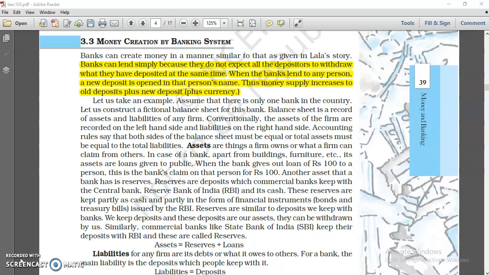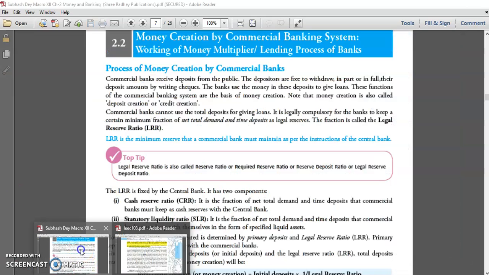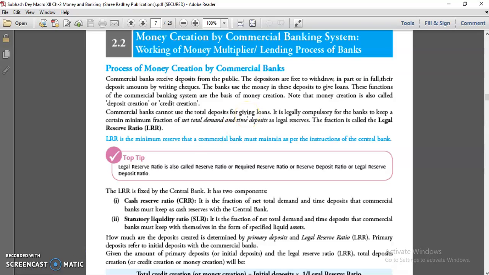Today I have come up with a new video in the same series which we were doing earlier, that is money and banking. In this video, we will be discussing the functions of the central bank. Before continuing with this, I am going to repeat the credit creation which we were doing earlier.